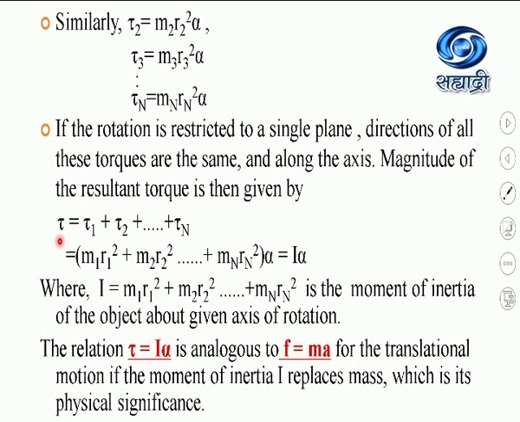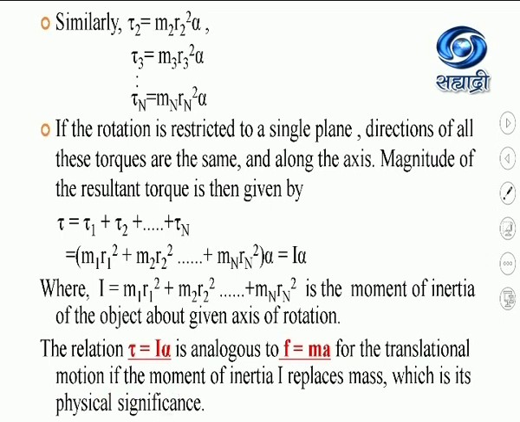And this equation is analogous to the force in linear motion, which is equal to m into a. So for translational motion, the moment of inertia I replaces the mass, which is the physical significance.